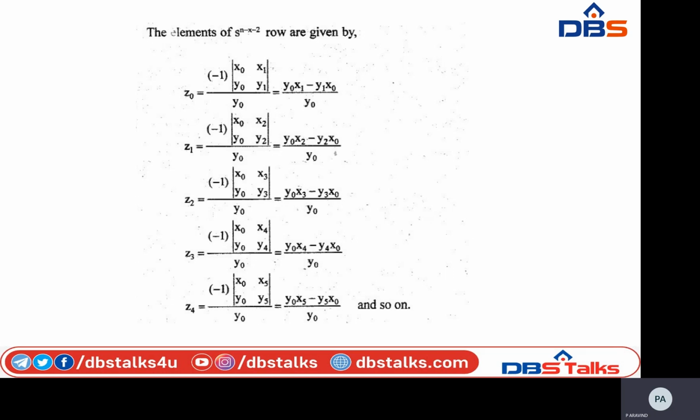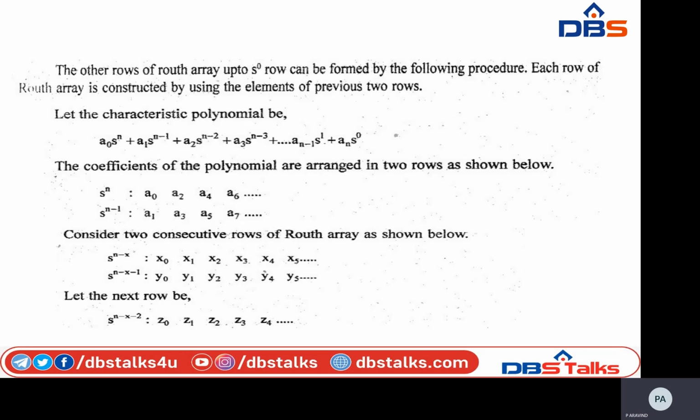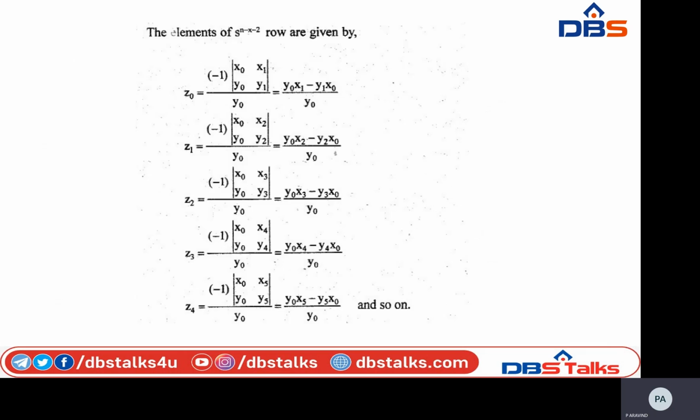Okay, likewise in order to get z2, minus 1 into the determinant of the first column combination and fourth column combination, that is x3 y3, divided by the previous row first element.